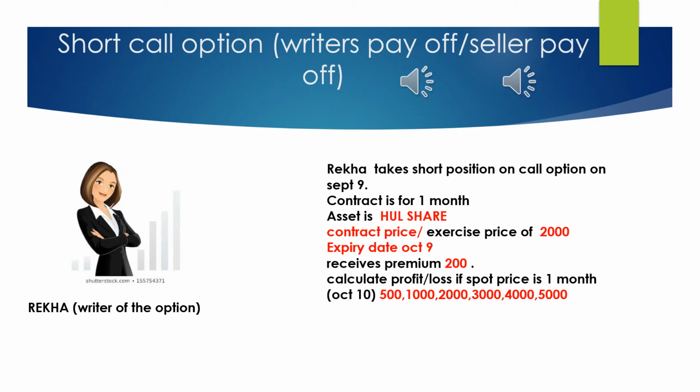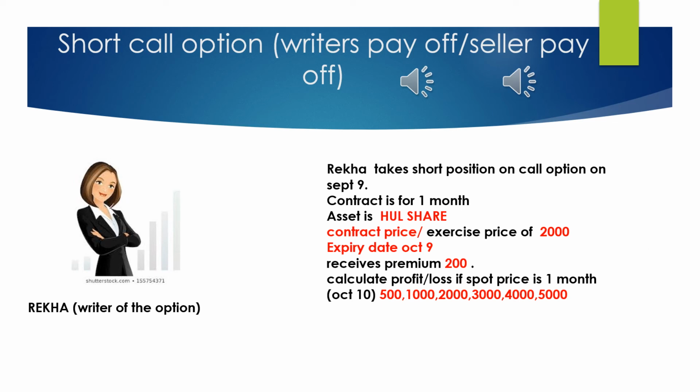We have understood the payoff table of the buyer of the option. Now let us understand the payoff table of the writer of the option. So I have taken the same example to understand the concept. Considering the same example, Mr. C is the buyer of the option. So Ms. Rekha will be the writer of the option who has to sell the share when Mr. C orders for it. That is, Mr. C has a right but not an obligation to execute the contract, but Ms. Rekha has an obligation if C asks for it.